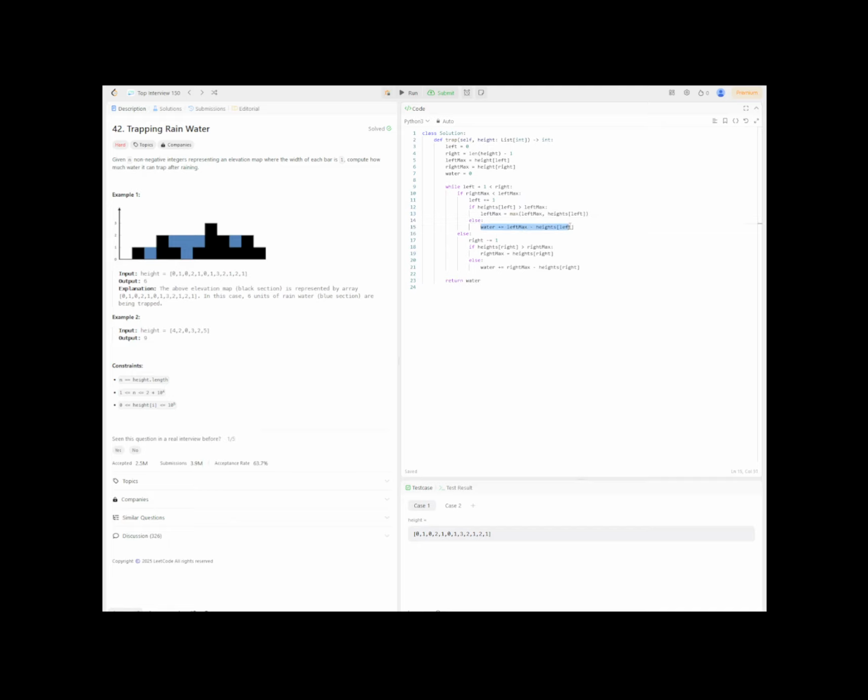Otherwise, the water is gotten by getting the maximum minus the